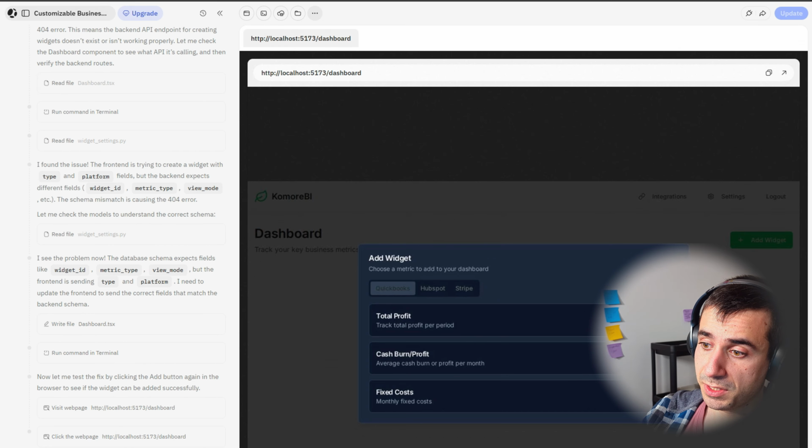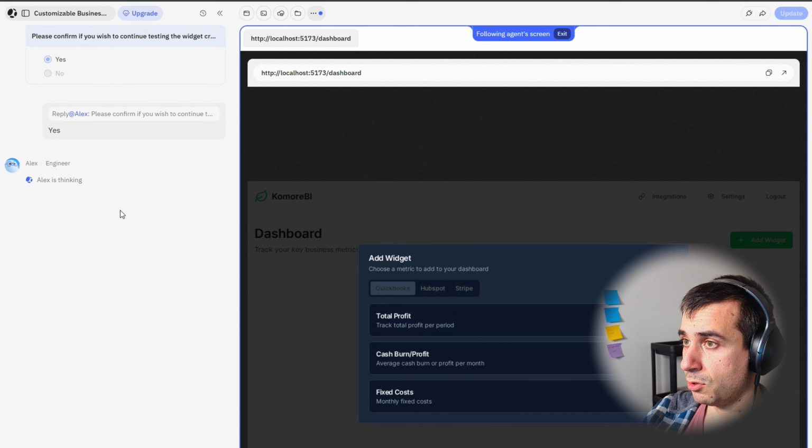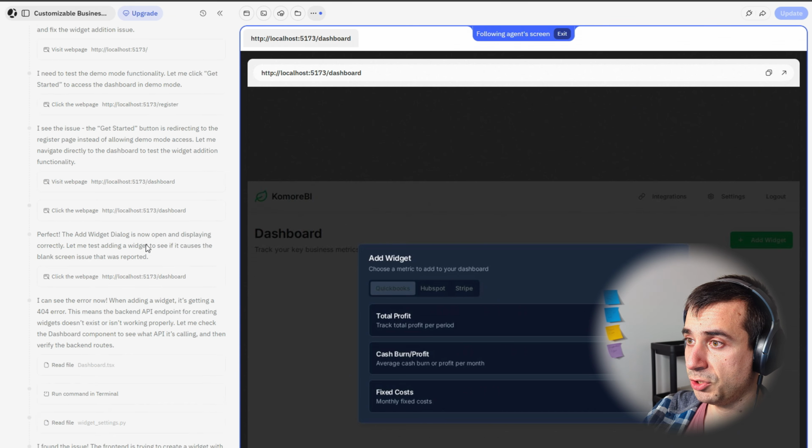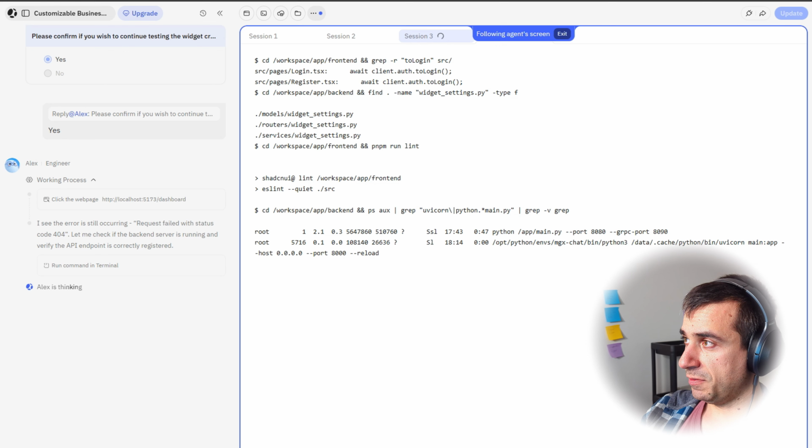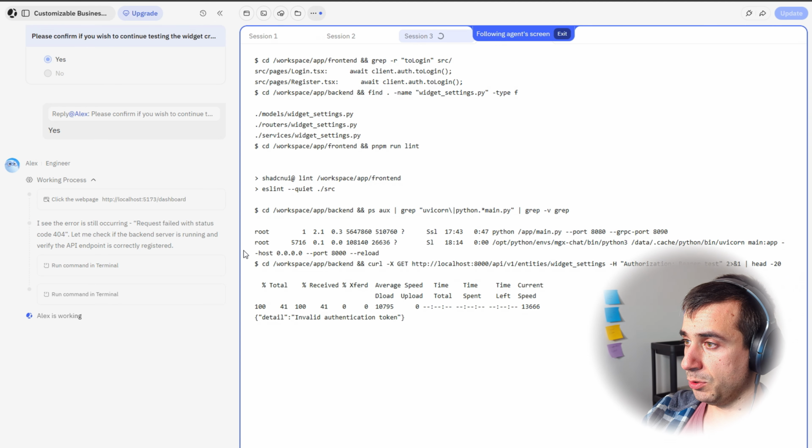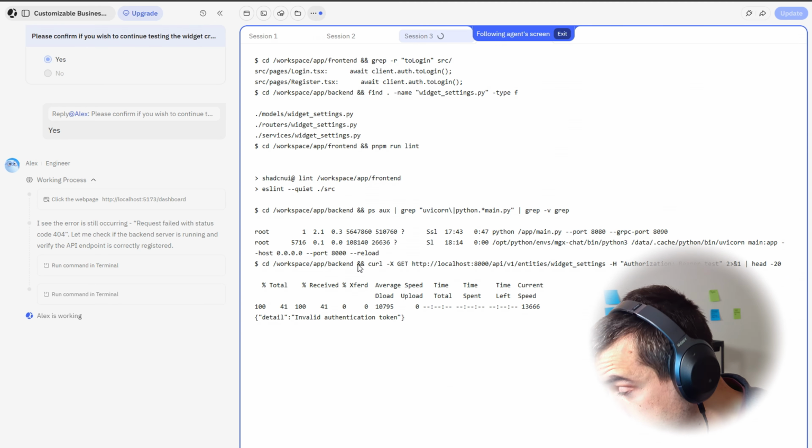I don't know. It says it found the issue. Yes, please fix it. I don't know what you need confirmation for. Just do it. Let's see what comes out of this. But even if it gets it to fix,